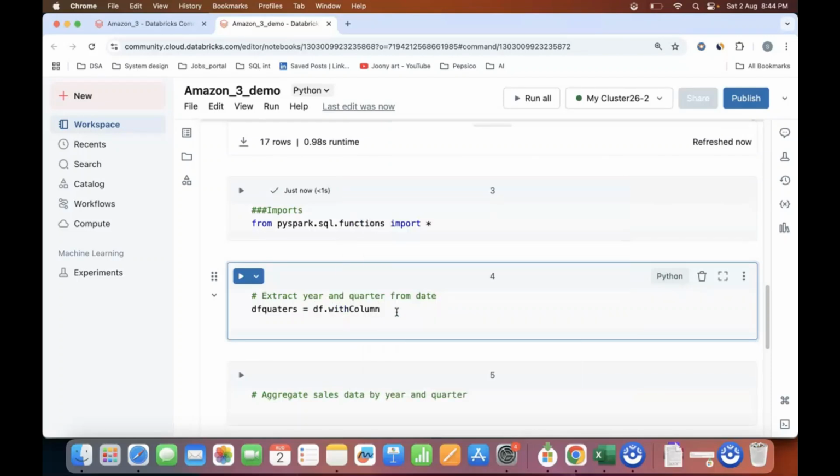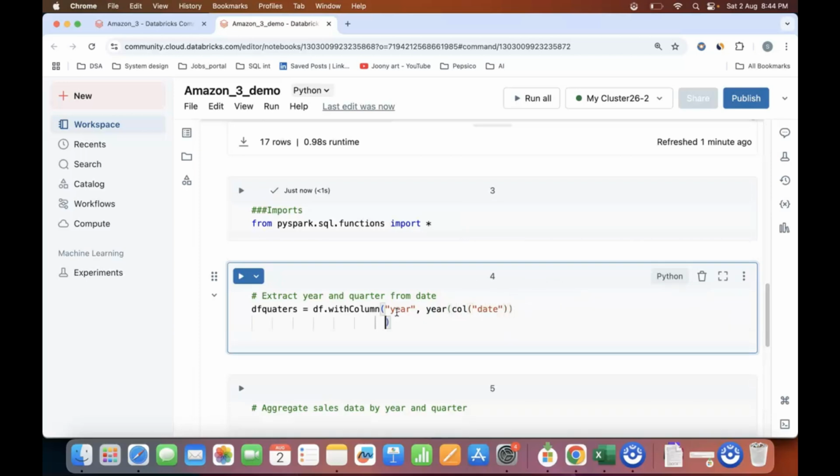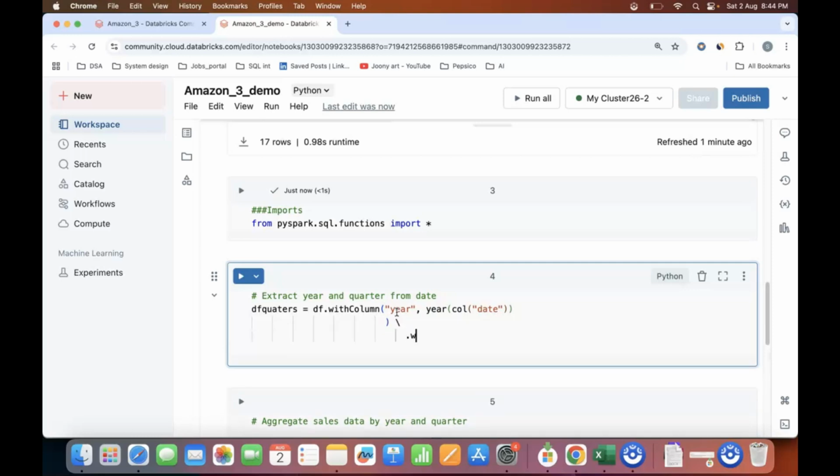Let me go ahead and create two columns. One is year, and this year you can get from the column date. So it will fetch the year from that particular date itself. I will also create another column which is quarter. In this column, I will get the value from the quarter function with the help of my date column. Okay, so this is my df_quarters.